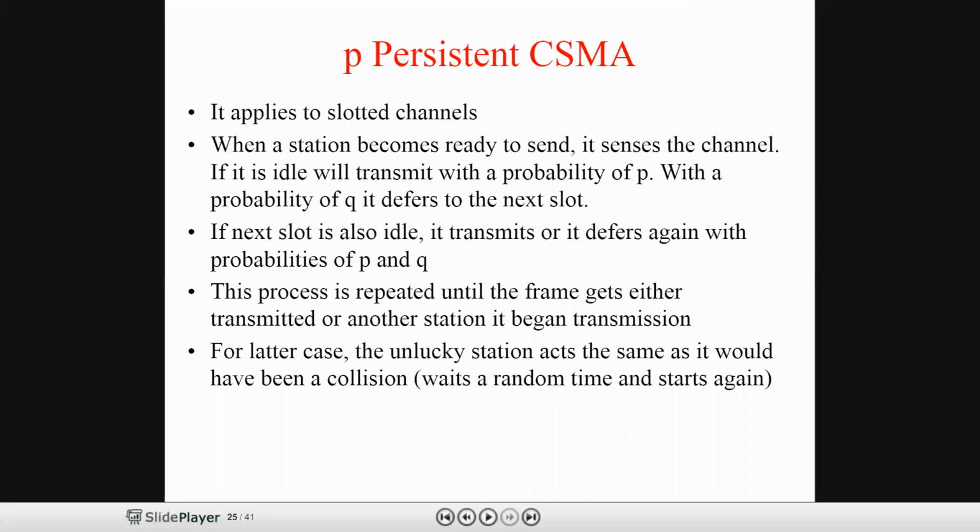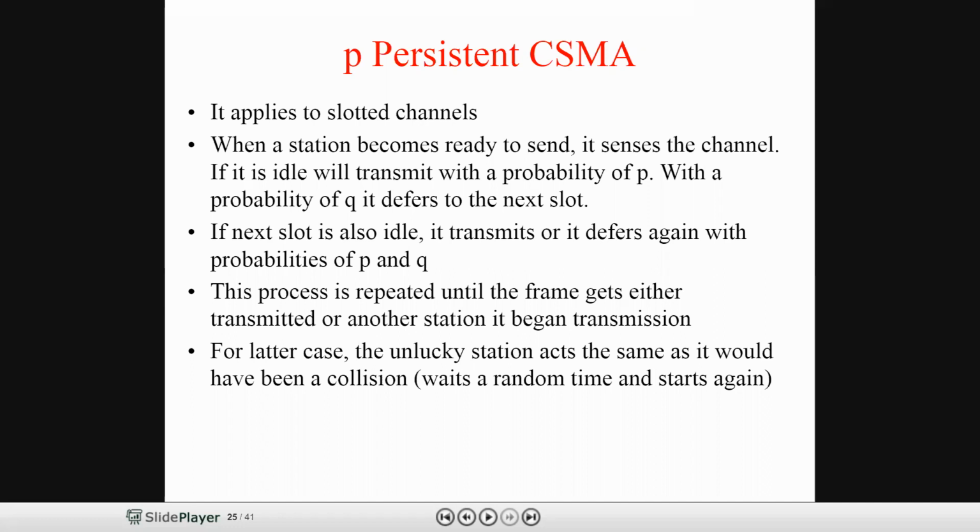Let's take an example. When a station wants to send a frame, first it senses the channel. After sensing, if the channel is found busy, then the station waits for the end of the transmission and then transmits with a probability of P. So it is called P persistent CSMA.